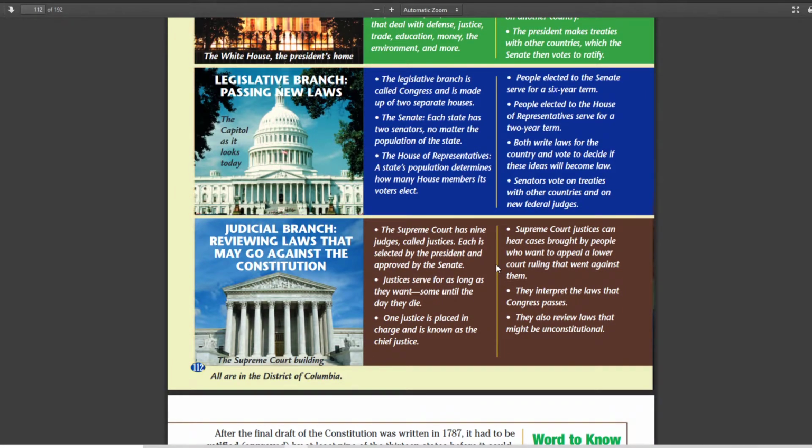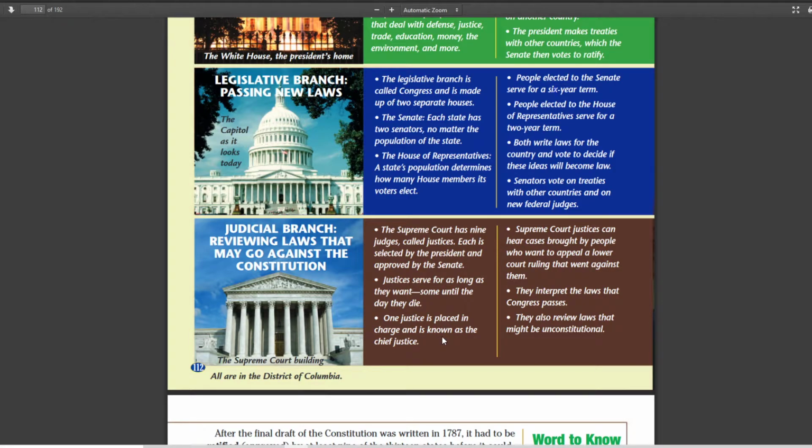Then we get to the Supreme Court. The Supreme Court is not elected by the people. These people serve as long as they want. There's no term limits. They don't get voted in. They have to wait until the president decides that they're good enough for it, and the Senate has to approve it. So these two branches of government decide what goes into this branch of government. But it's a very powerful branch. They serve as long as they want.